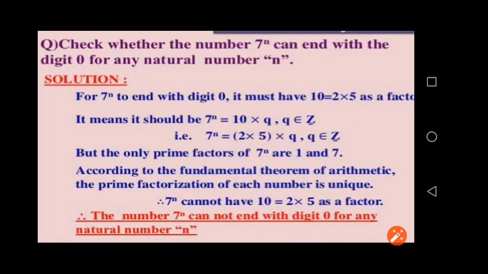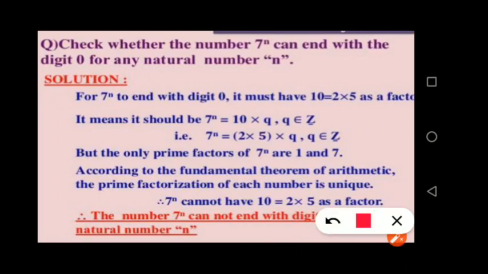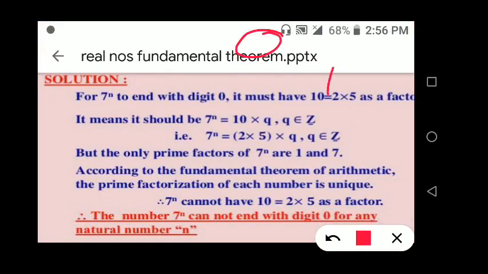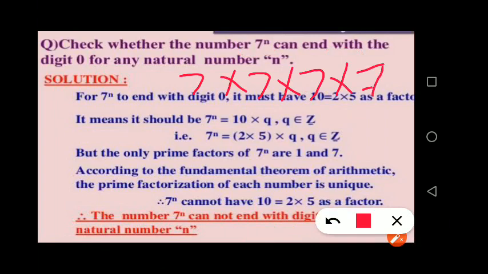The question is, check whether the given number, what is the given number? 7 to the power n. 7 to the power n means what? 7 into 7 into 7 into 7, how many times? n times.